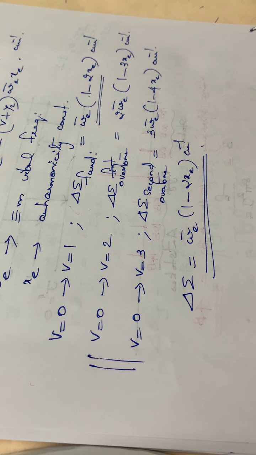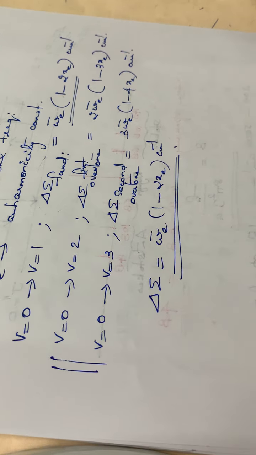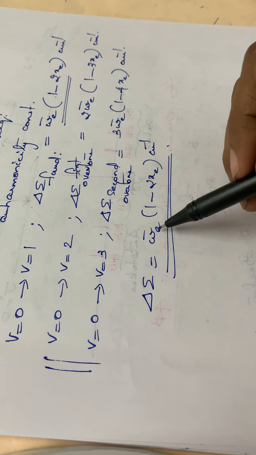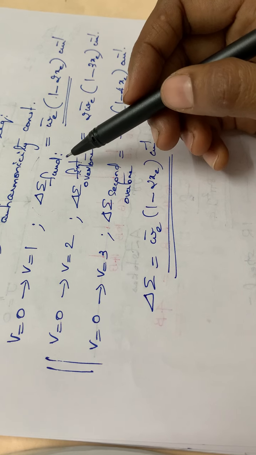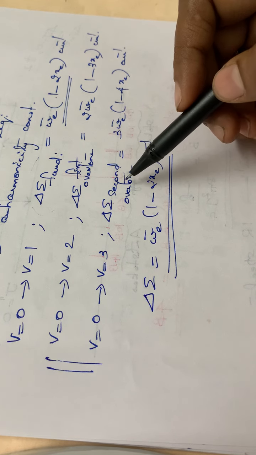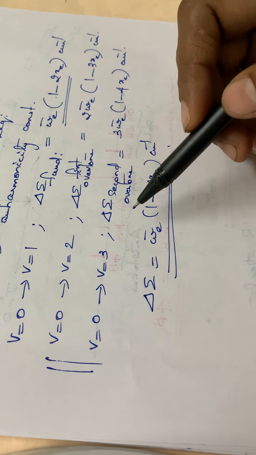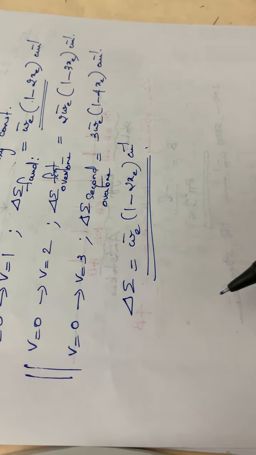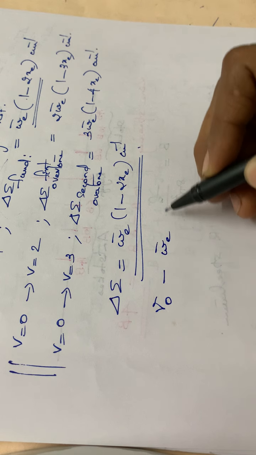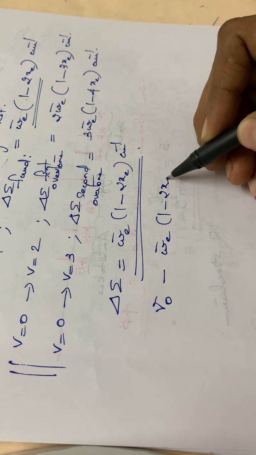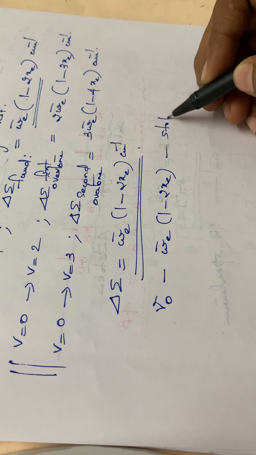Okay, so the energy corresponding to the vibrational transition will be delta E equal to omega bar E into 1 minus 2 Xc. That is, we are considering only the fundamental transitions. The overtones can be neglected, and since it is a Raman spectrum, Stokes lines will come at nu 0 minus omega bar E into 1 minus 2 Xc. This is for Stokes lines.